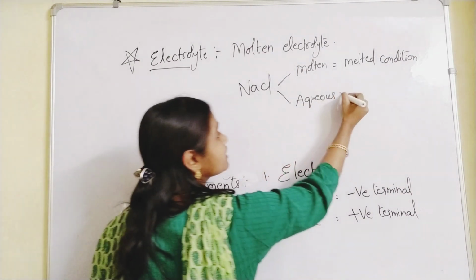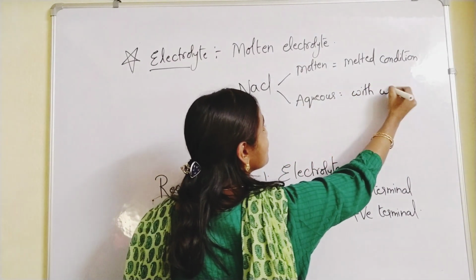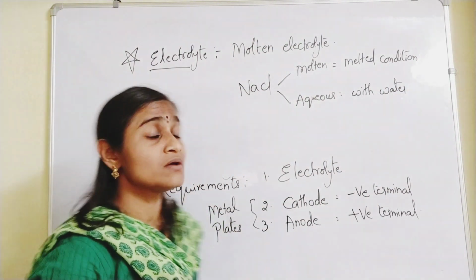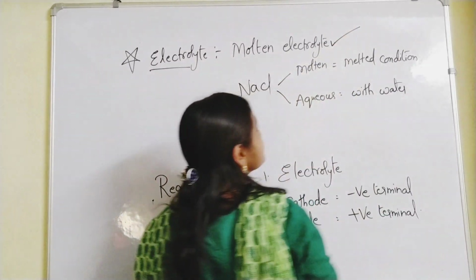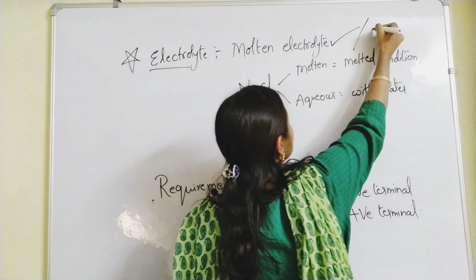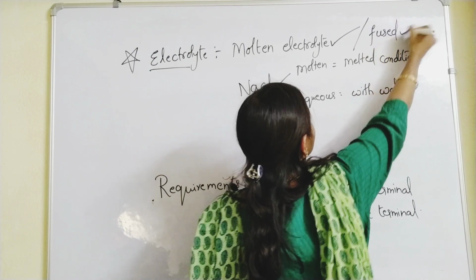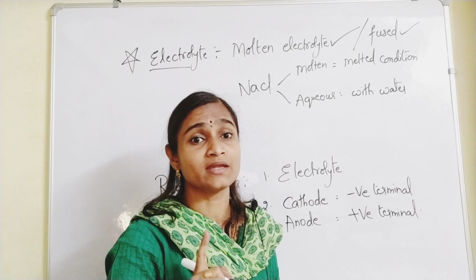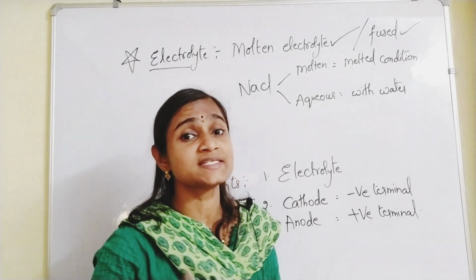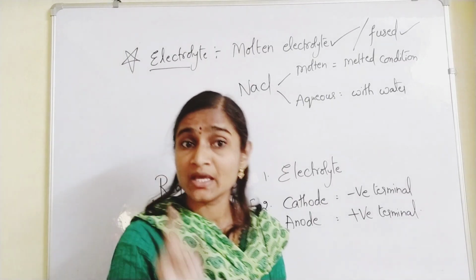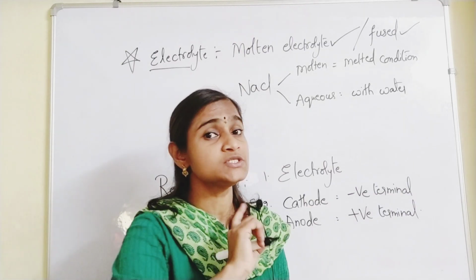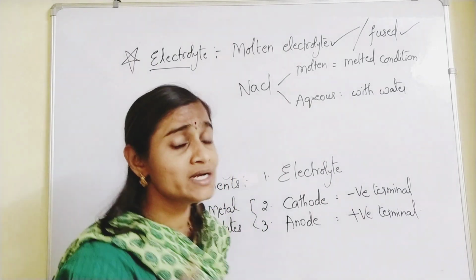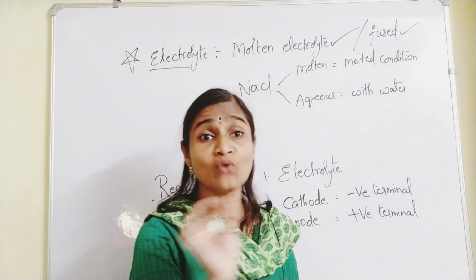Aqueous means with water. You know that aqua means water. But here, what type of electrolyte must you take? Molten electrolyte only. Sometimes they may use the word fused also. Molten or fused, but not aqueous. Please remember that point. You are not supposed to take aqueous NaCl, or any aqueous substance. You must take only molten NaCl or molten KCl. No water at all.